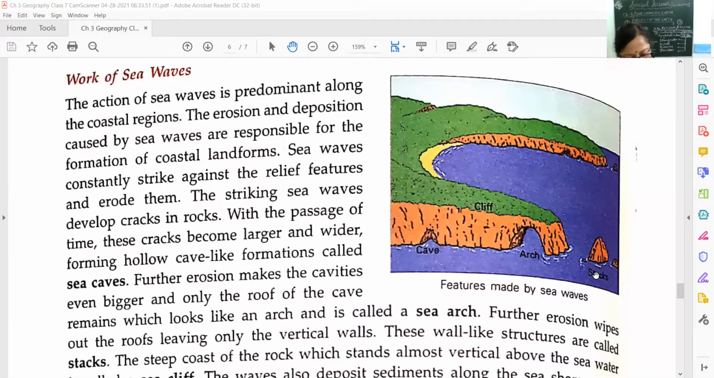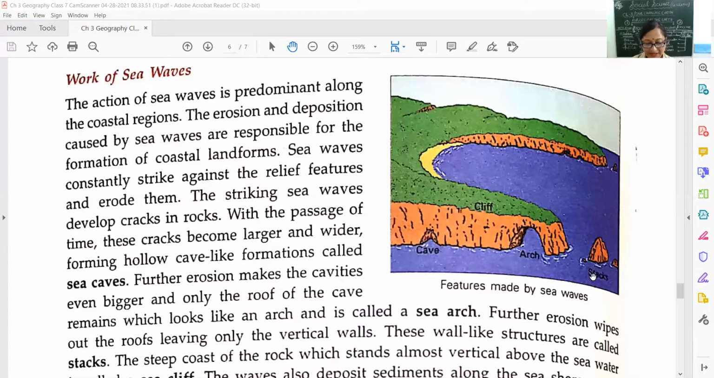So what happens here? Further erosion wipes out the roofs, leaving only the vertical walls. As I told you, the roof of the arch is gone, washed away, and only the vertical wall remains here, leaving only the vertical walls, and these wall-like structures are called stacks. Okay, children. These structures are called stacks.